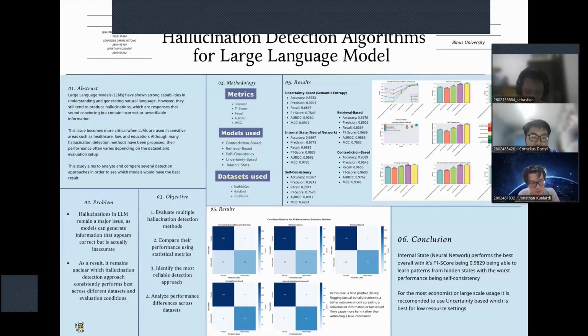And then fourth, we analyze performance differences across the datasets. So we analyze the difference between dataset number 1 and dataset number 2, depending on the AI that we search on.